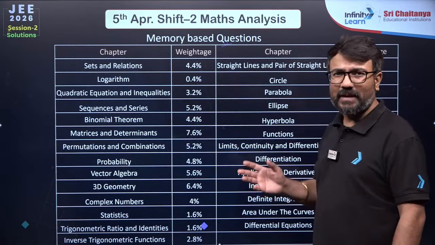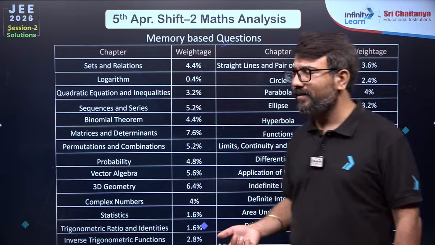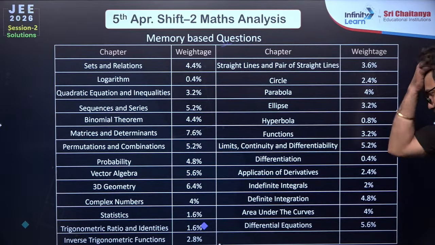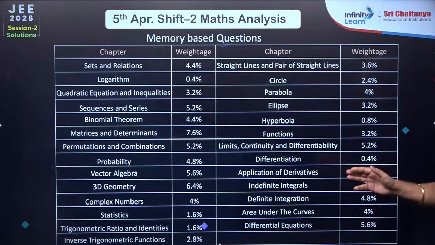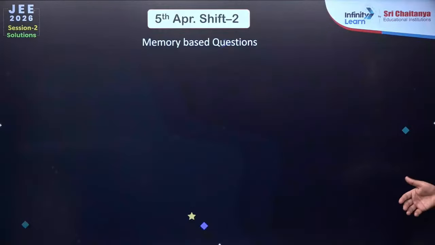So my dear students, this is the overall analysis of the math: easy 40%, moderate 40%, difficult 20%. These are some chapter weightages. You can take a screenshot of my screen and you'll be able to see that these are the chapters you have to focus more on, and these are the chapters you have to focus less on because the questions are coming less from these chapters.